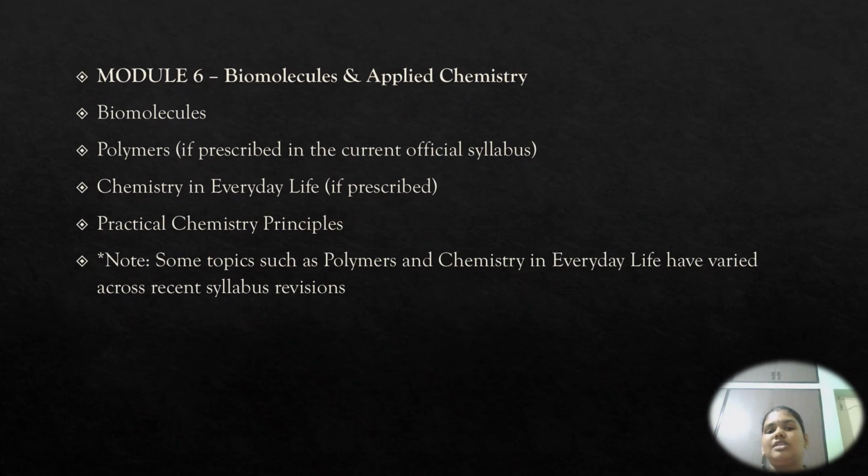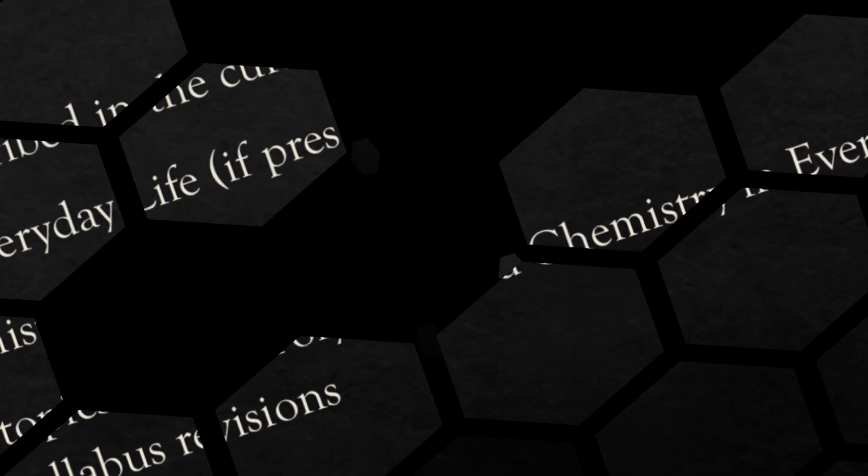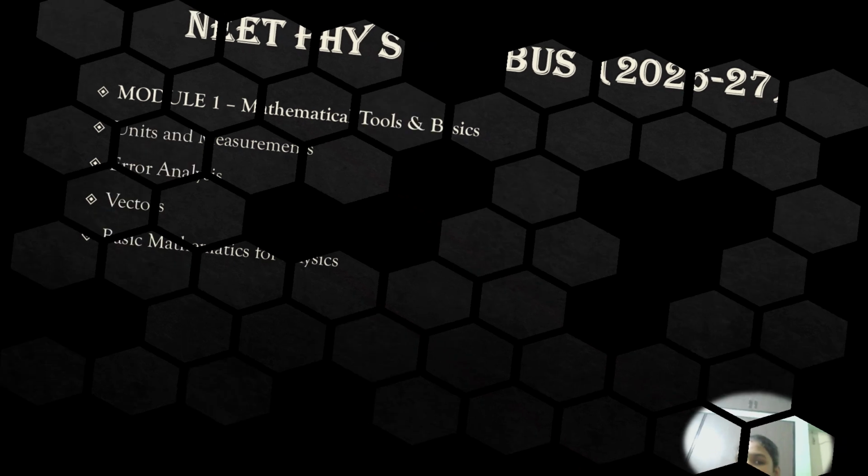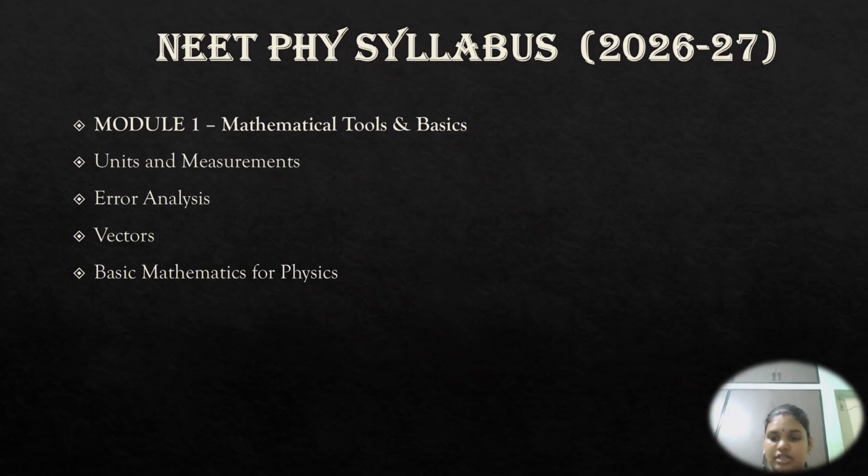Next is biomolecules and applied chemistry. In this we combine the biological and molecular topics, and we are going to see polymers and everyday life chemistry and practical chemistry also. So that's all we are going to see in this. We are done with the chemistry syllabus of the NEET coaching of UG 2026-2027.